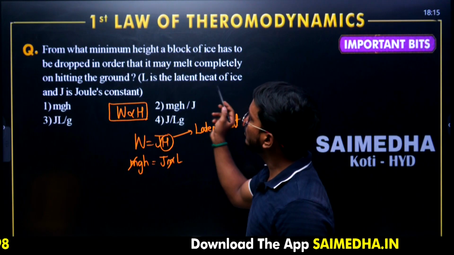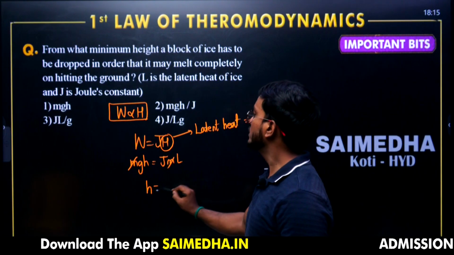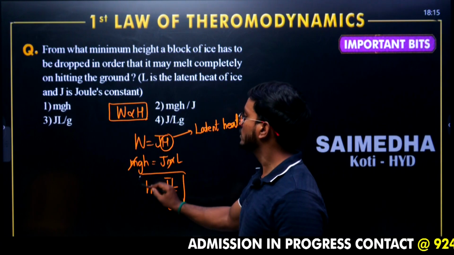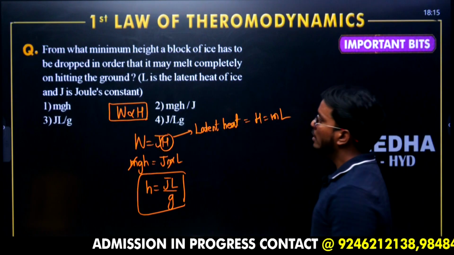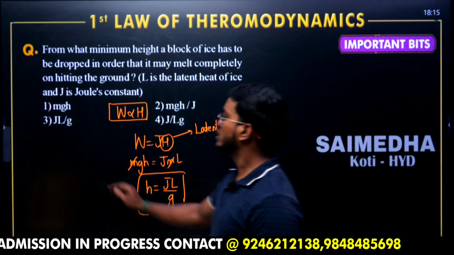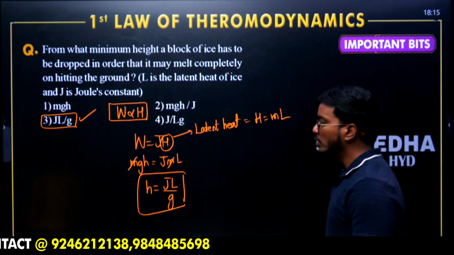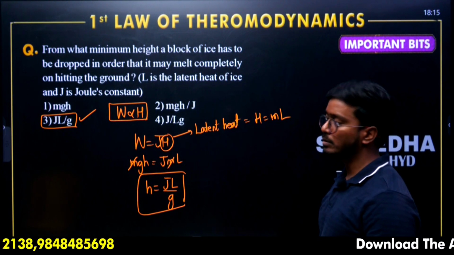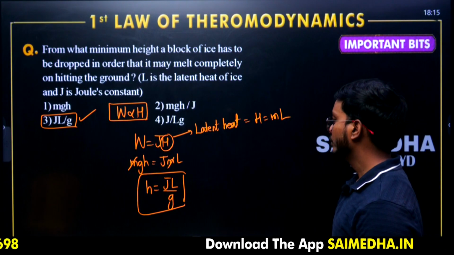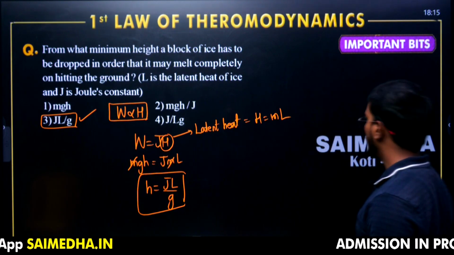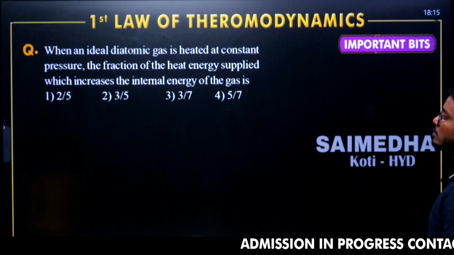The question asked is, what is the minimum height? h is asked. h equals JL divided by g. This should be the answer. JL divided by g, here is the answer. You can ask for the value also. So the value will be around 34 kilometers. Make sure you remember that and substitute it here. Okay, moving on to the next question.